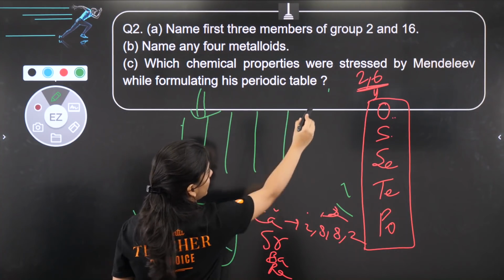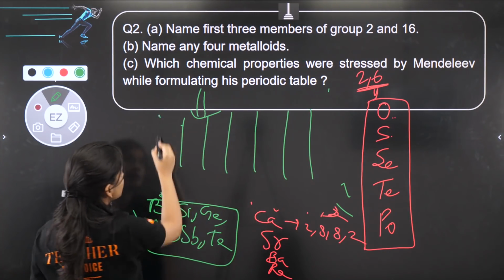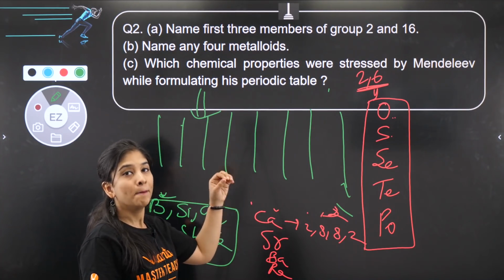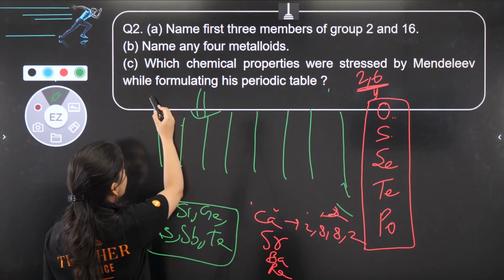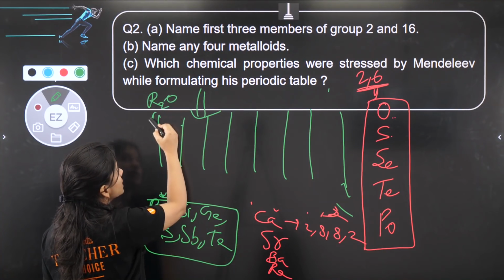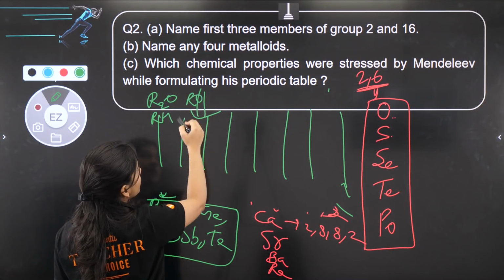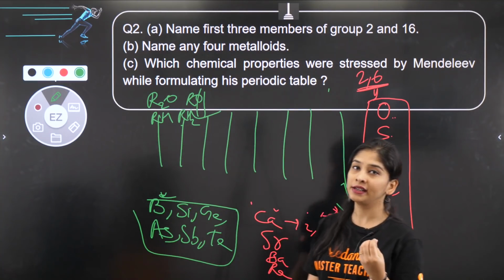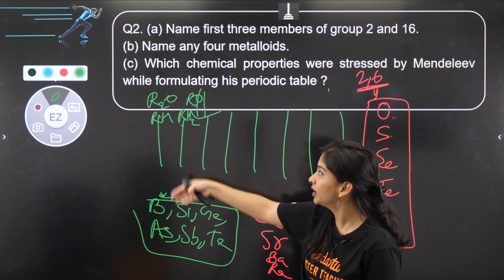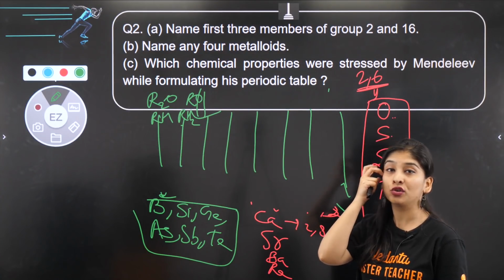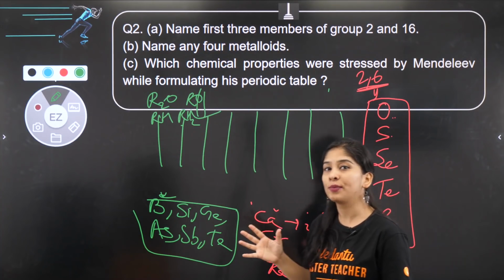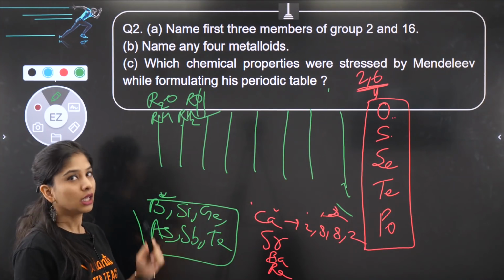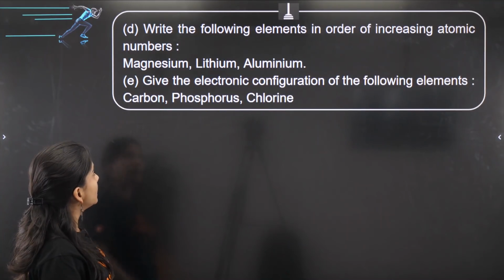So basically he made 8 groups, 1, 2, 3, 4, 5, 6, 7 and 8. 8 groups he made. And how did he make all the groups? By deciding their chemical property by making their oxide and hydride. So first is making this oxide and hydride, second is making this oxide and hydride, and so on. Simultaneously whatever oxide and hydride जो भी बना रहा था, he put it in one group. That's why he made 8 groups in such a way. Right? So this is the property, increasing atomic mass and making their oxide and hydride. Right? Clear? Okay. Let's see the next part.